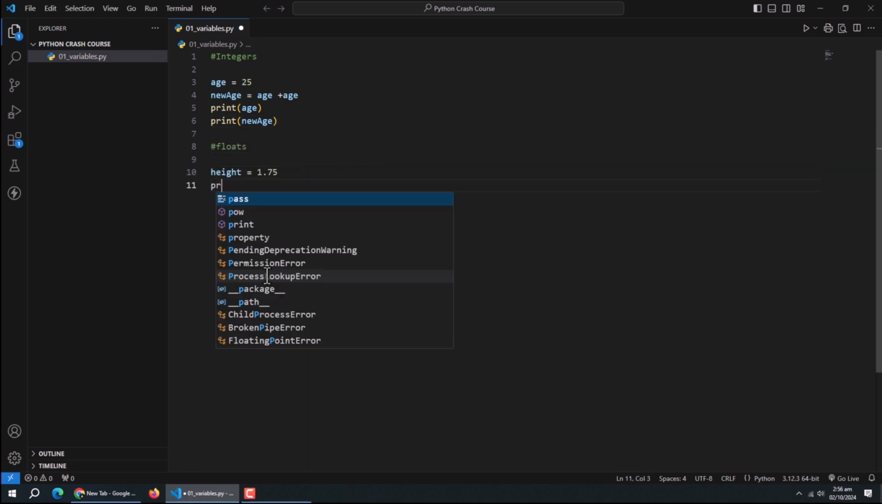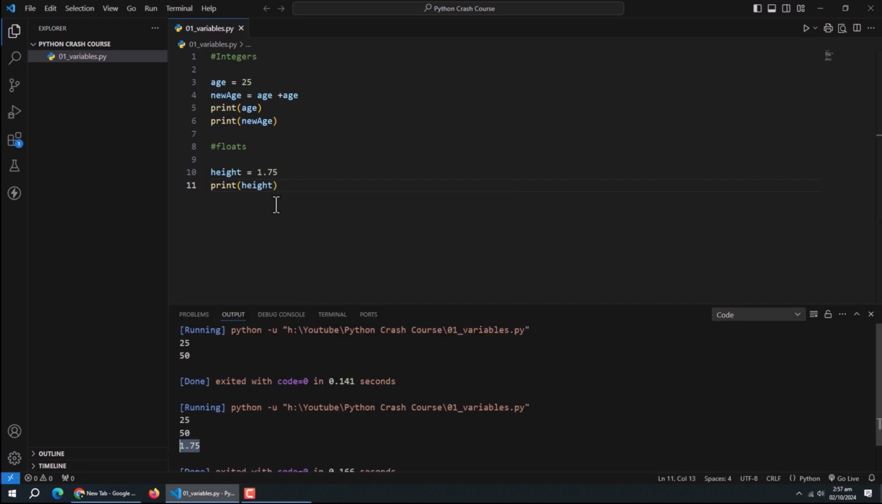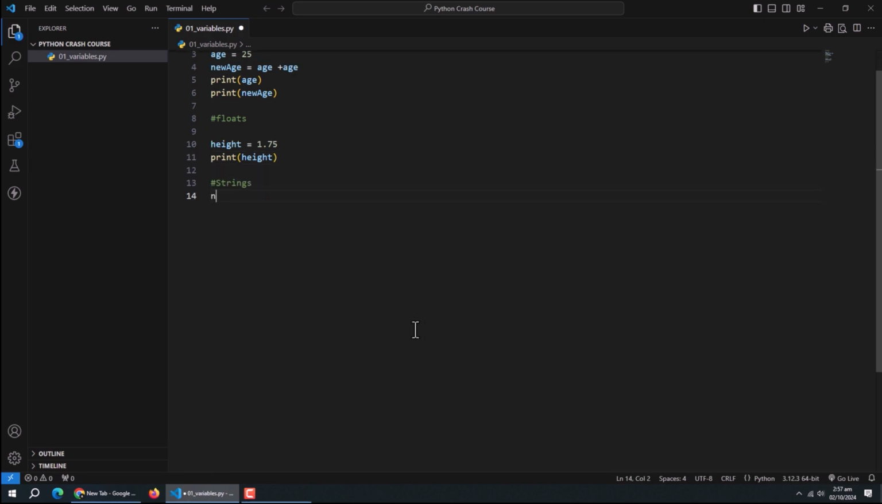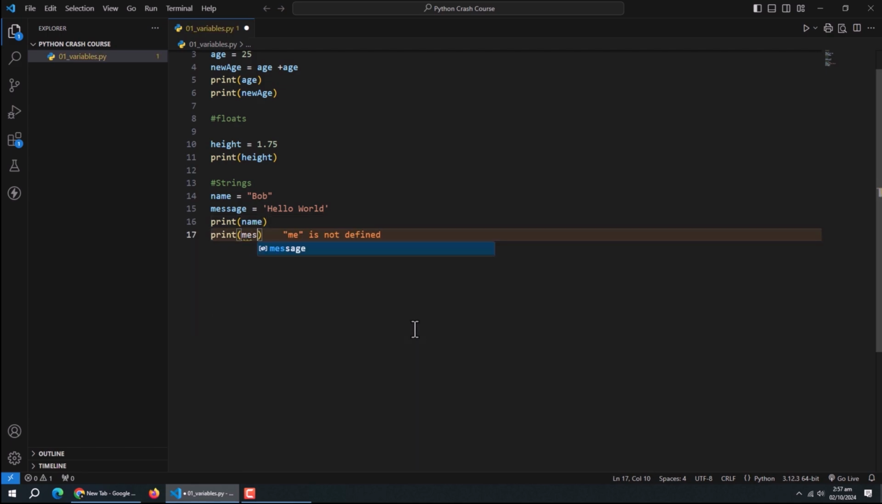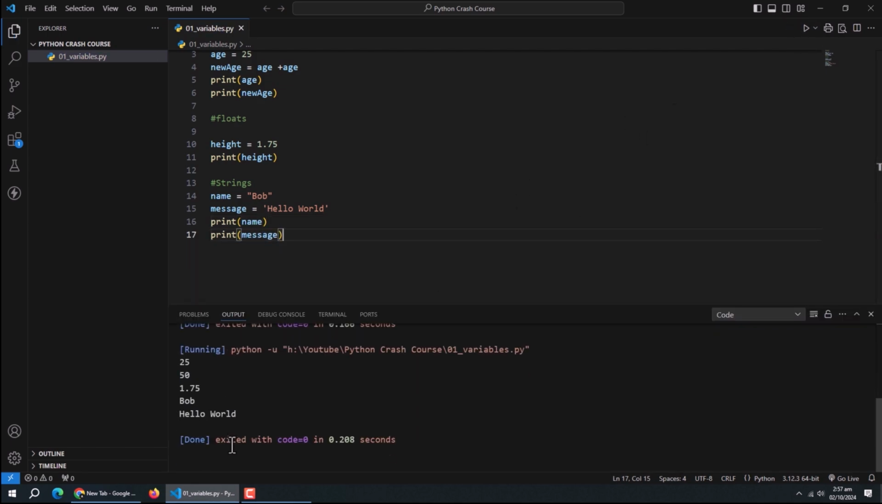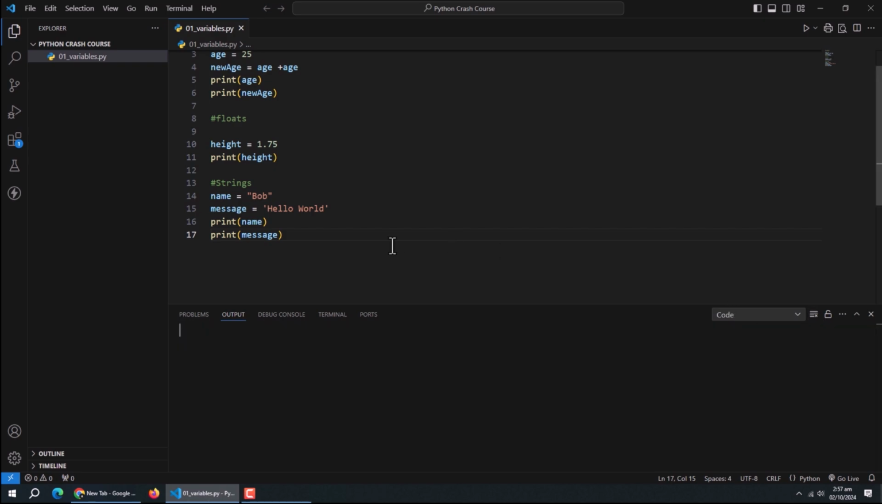Next, we have floating point numbers, or floats for short. These are for decimal points, like for precise measurements. For instance, this height variable is a float, probably representing someone's height in meters. Then we have strings. Strings are for text, anything from a single letter to a whole book. You create them by putting text in quotes. You can use either double quotes or single. Strings are super versatile. You can combine them, split them up, change them to upper or lowercase, and lots more.